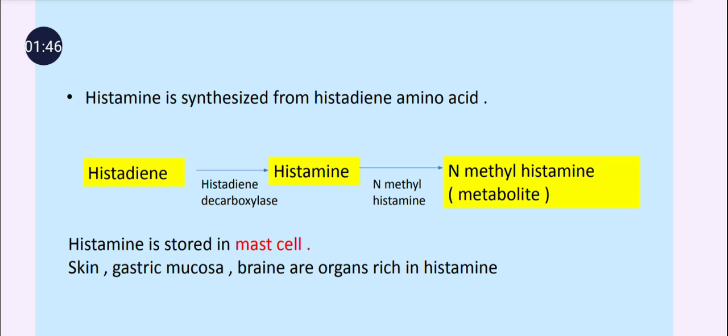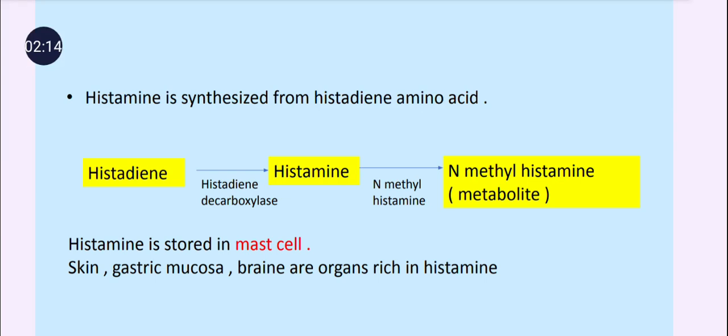Histamine is stored in the mast cell, and when an antigen enters our body, this antigen binds with an IgE antibody that is present on the surface of the mast cell, and the release of histamine occurs by the process of degranulation, and further effects are produced by the histamine.